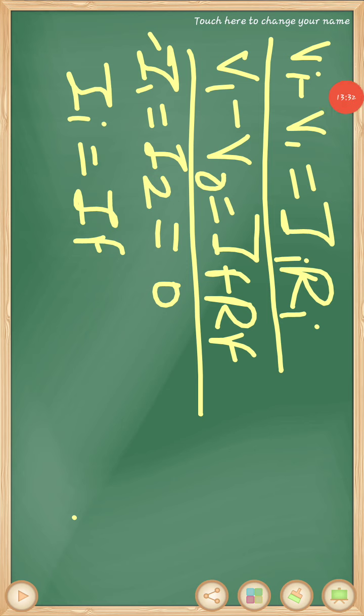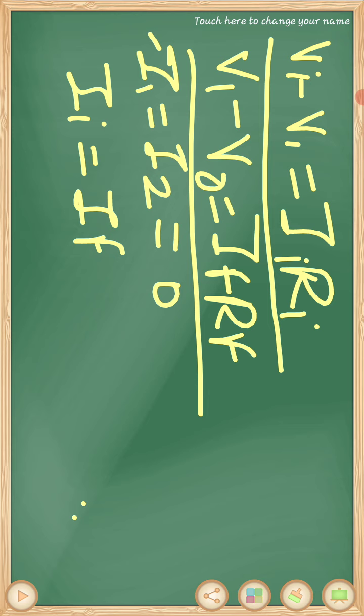So, as we have grounded the non-inverting terminal, 0 voltage appears at the non-inverting terminal. That means the non-inverting terminal is connected to ground, so the ground voltage is 0 volt.